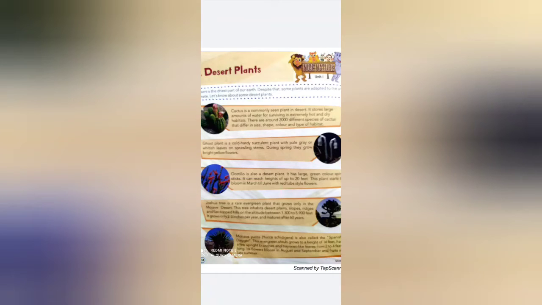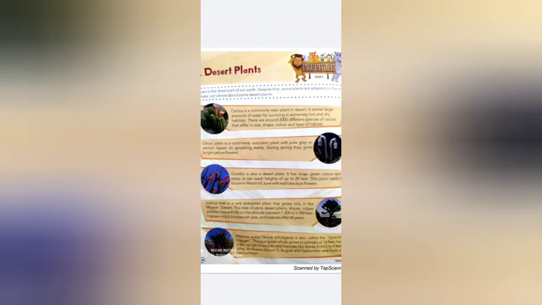During spring they grow bright yellow flowers. It mostly grows in the spring season.